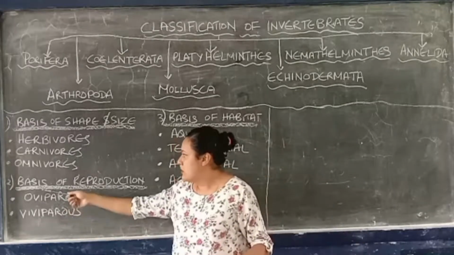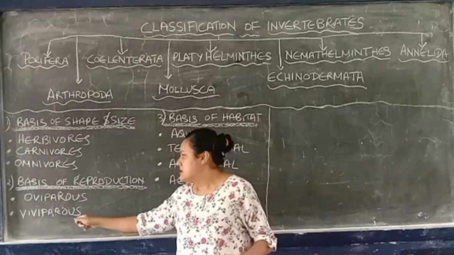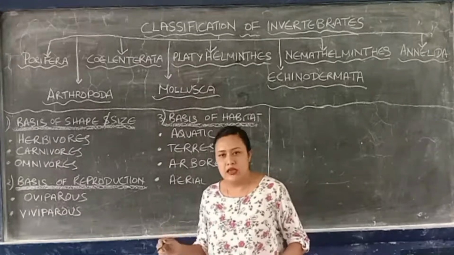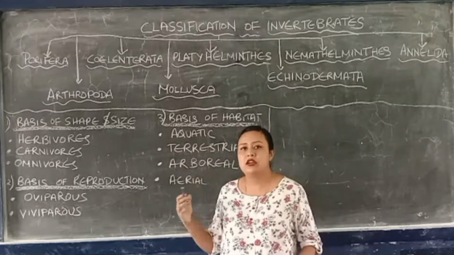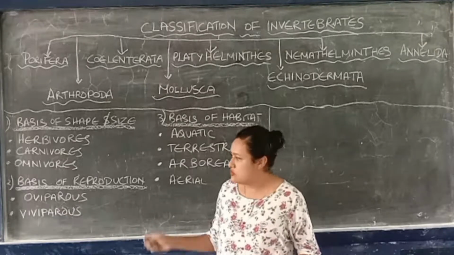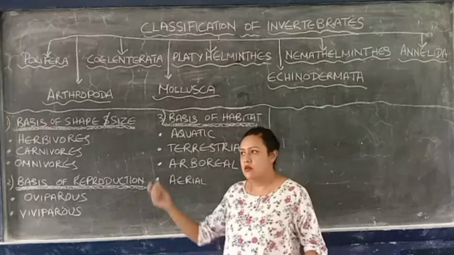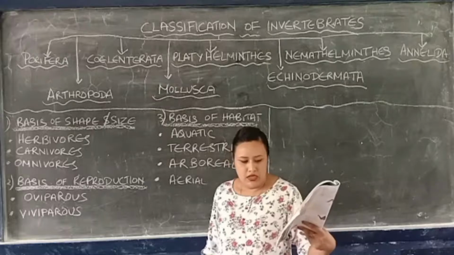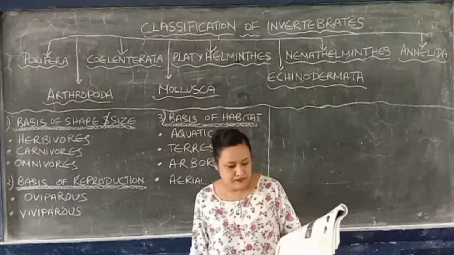Next topic is on the basis of reproduction. They are classified in two groups: oviparous and viviparous. Oviparous animals lay eggs. And viviparous animals give birth to the young ones and feed them milk with the help of their mammary glands. Example, oviparous: birds. Viviparous: humans, dog, cat, cow.